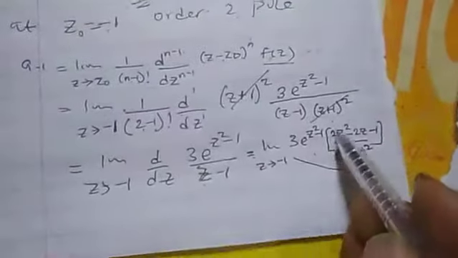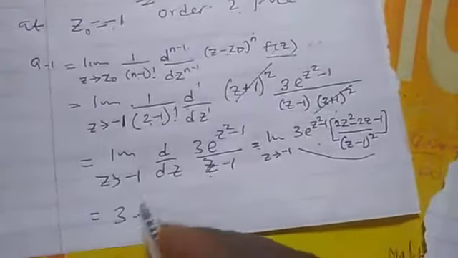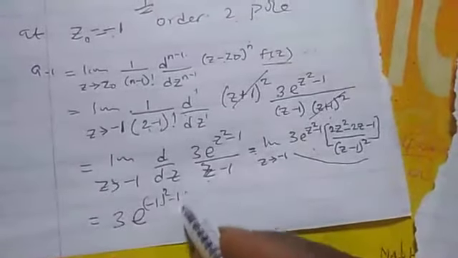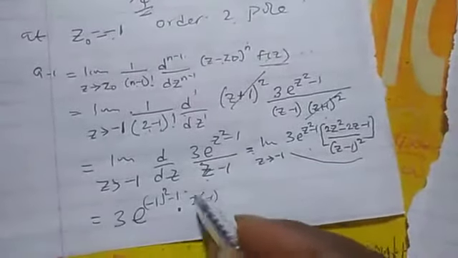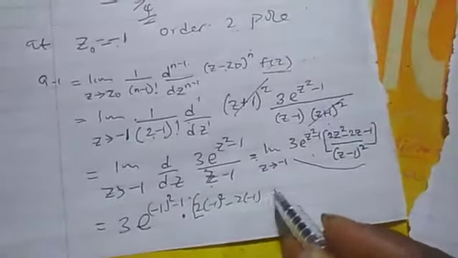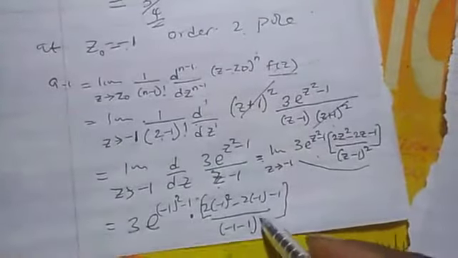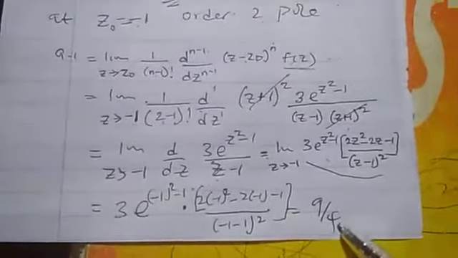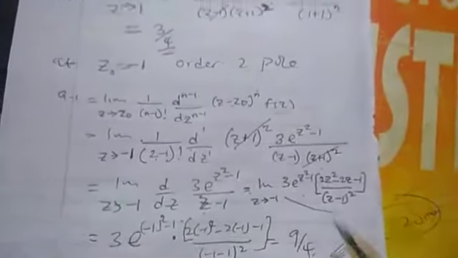Now I cannot put z to be minus 1. So this will be 3 exponential minus 1 squared minus 1 times, this is 2 into minus 1 squared minus 2 into minus 1, over minus 1 squared. And that will give me 9 over 4 if you simplify it. So that is our answer.